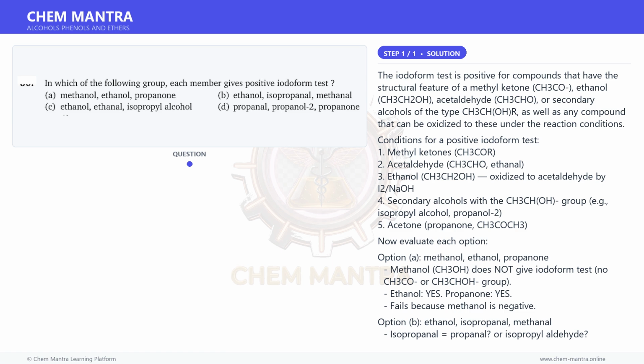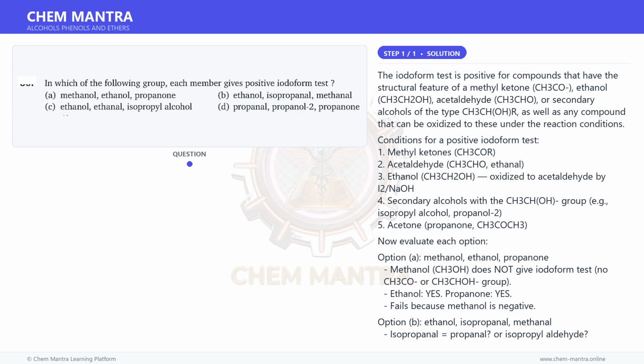1. Methyl ketones, CH3COR. 2. Acetaldehyde, CH3CHO. 3. Ethanol, CH3CH2OH, oxidized to acetaldehyde by I2/NaOH. 4. Secondary alcohols with the CH3CH(OH) group, for example, isopropyl alcohol, propan-2-ol. 5. Acetone, propanone, CH3COCH3. Now evaluate each option.